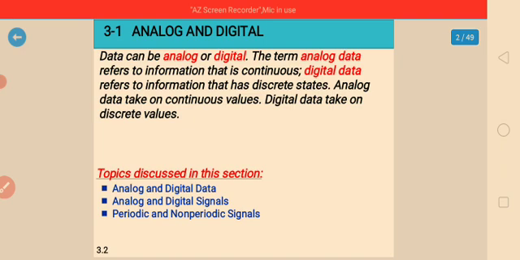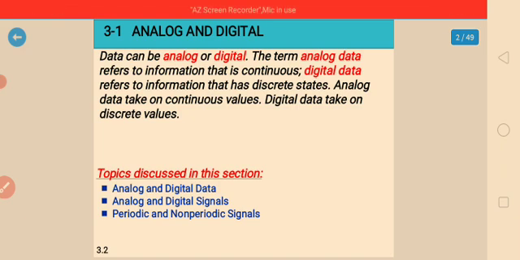Analog data such as sound made by a human voice takes on continuous values. When someone speaks, an analog wave is created in the air. This can be captured by microphones and converted to analog signals, or sampled and converted to digital signals. Digital data takes on discrete values.